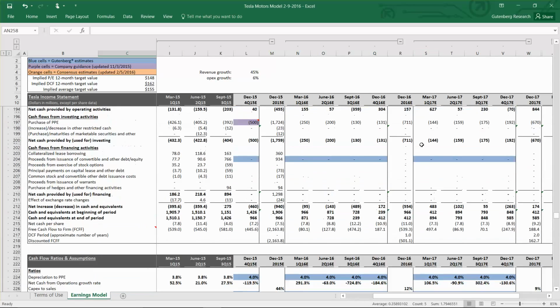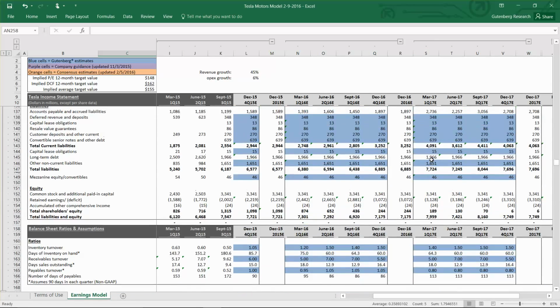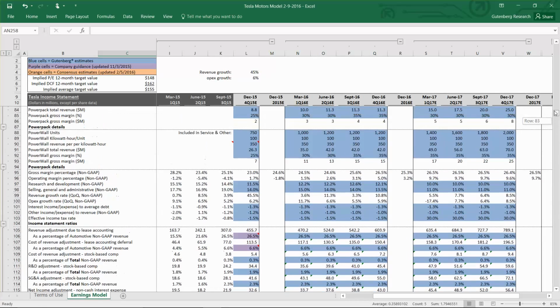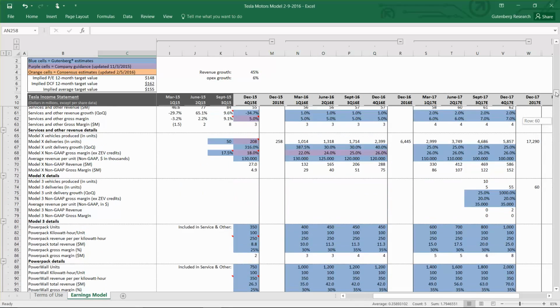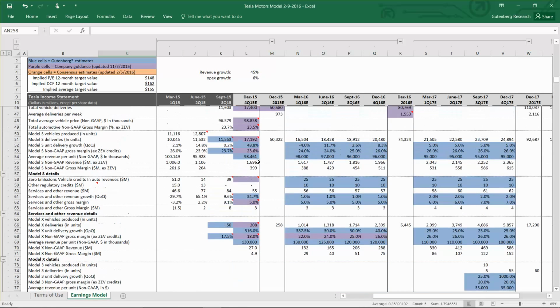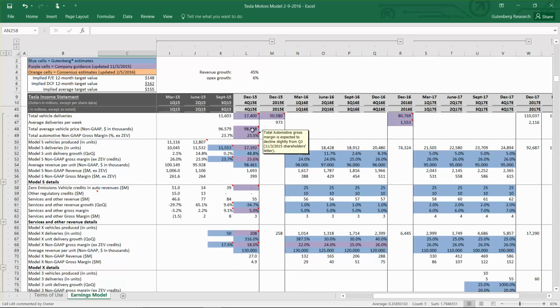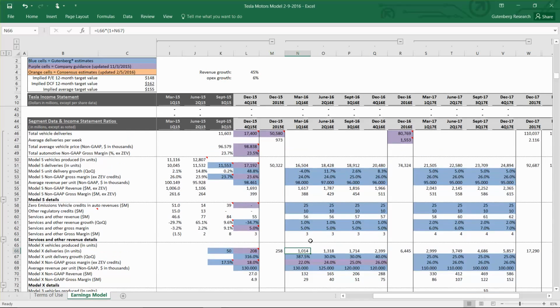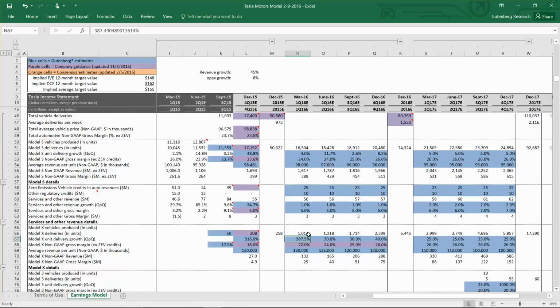So let's focus on 2016 for the time being. And right now we've got relatively conservative assumptions for Model X because management did say that they were running at about, excuse me, it was 238 vehicles per week production on the Model X at the end of the year. So producing 1,000 vehicles in the first quarter is probably somewhat conservative. So let's up that by changing this percentage increase. And you can see it's very high because we're really ramping quickly.